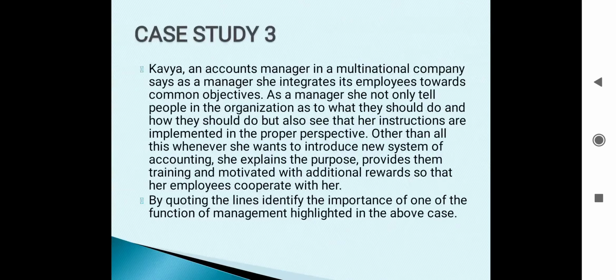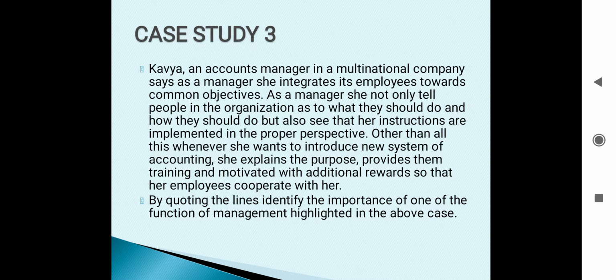Case 3 again, we will be reading the question part. By quoting the lines, identify the importance of one of the function of management highlighted in the above case. Now, we have to quote the lines also, highlighting the importance of one of the function of management. So here we have to first of all identify the function, then its importance, and also quote the lines. So let's start reading the passage part now.